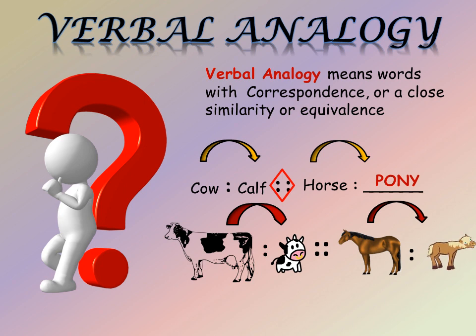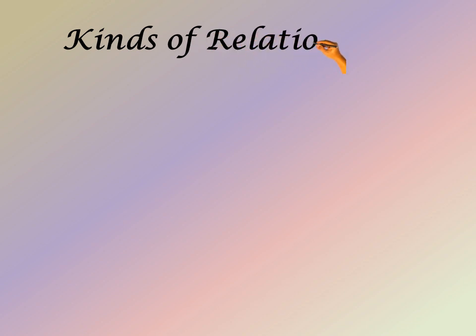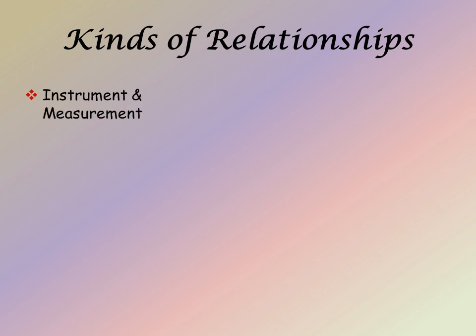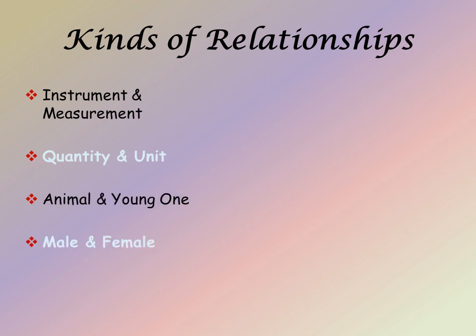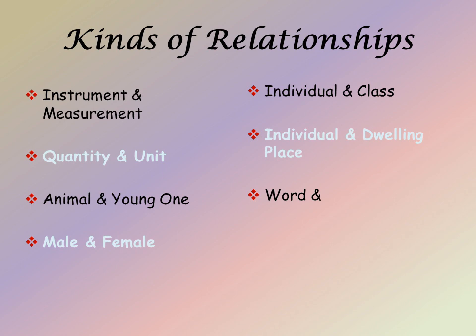In order to better understand verbal analogy, we have to understand the various kinds of relationships that are followed between these words. Now let us see various kinds of possible relationships between the words. The first one is instrument and measurement, quantity and unit, animal and young one, male and female, individual and class, individual and dwelling place, word and synonym, word and antonym, individual and group.